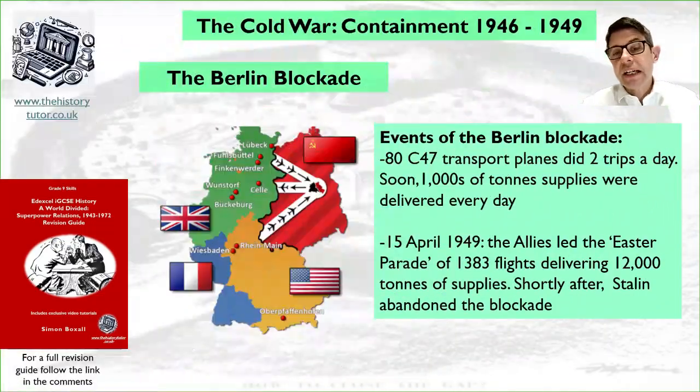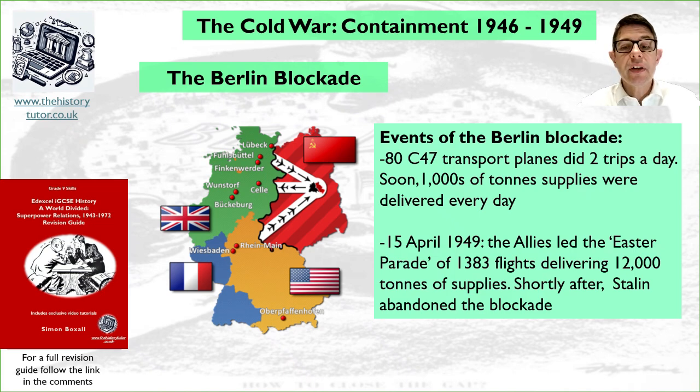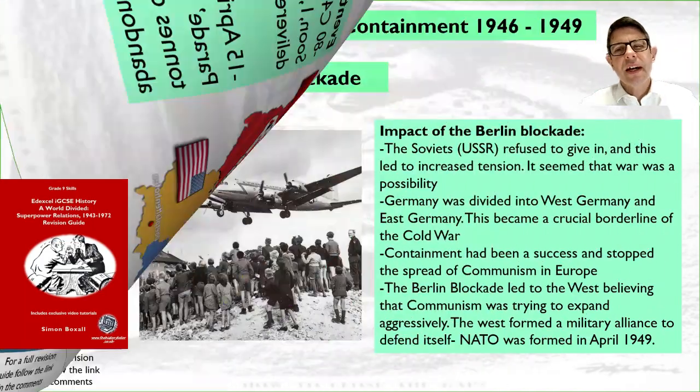The amount of supplies quickly increased, with 80 C-74 transport planes doing 2 trips a day, and thousands of tons of supplies were delivered every day to the West Berliners. By the 15th April 1949, the Allies led the Easter Parade of 1,383 flights delivering 12,000 tons of supplies. Shortly after, Stalin abandoned the blockade, realising he was not going to be able to stop the supplies coming through to West Berlin. What was the impact of the Berlin blockade?